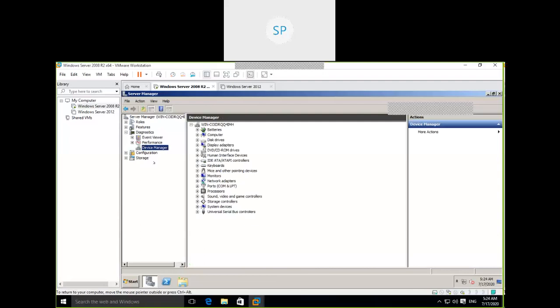We verified the drivers, what drivers are installed, and whether the network card is available or not. Once the network card is available, click on server manager at the top.